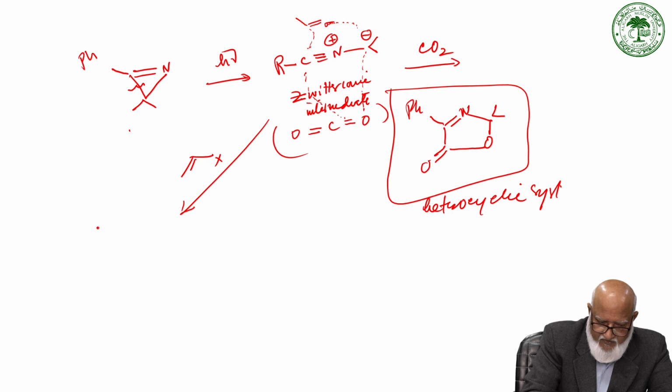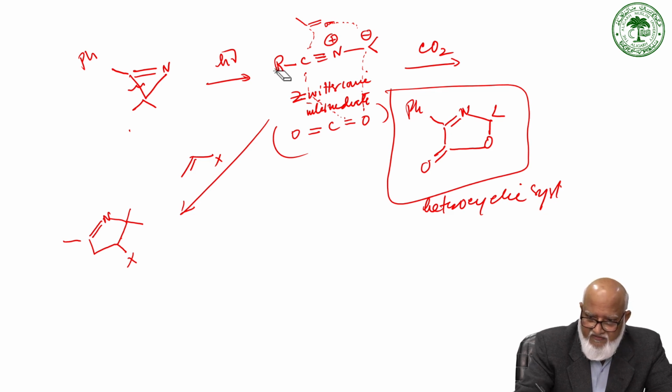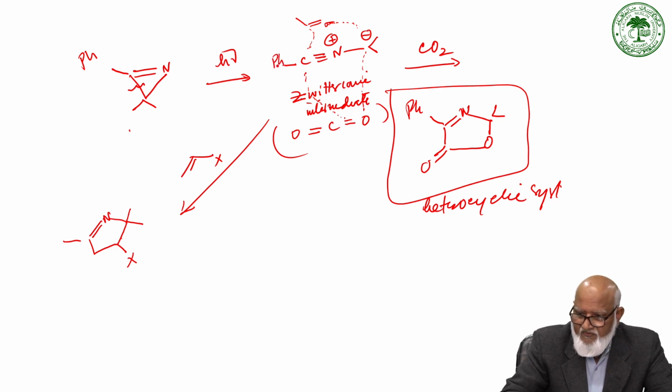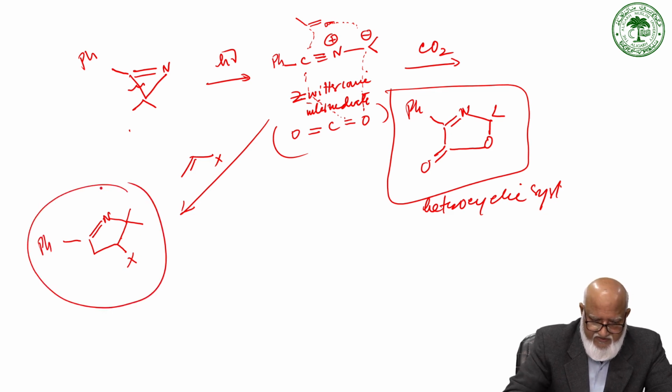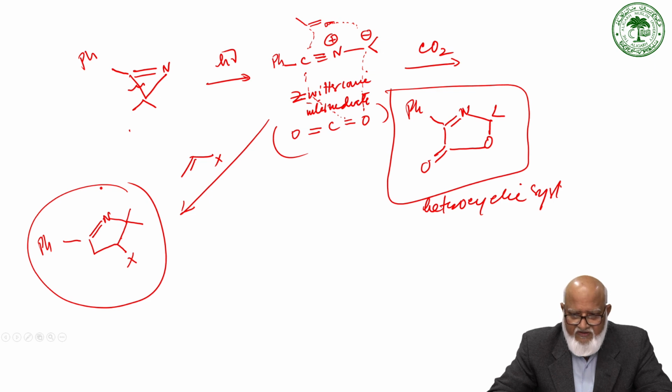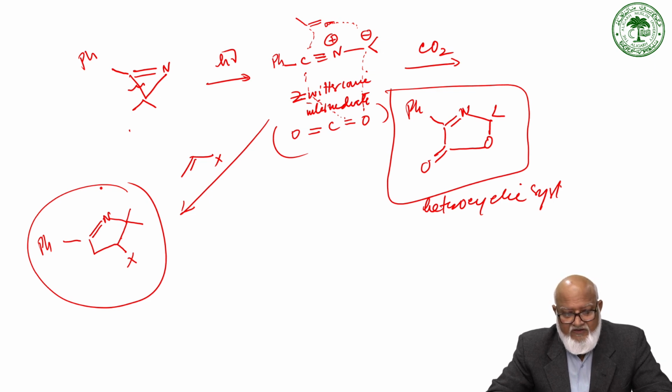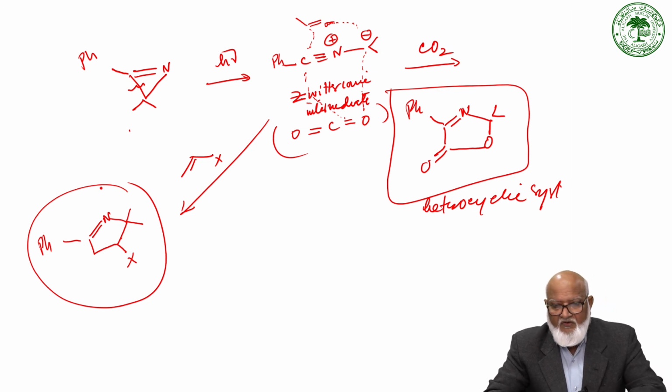So again, it's going to form a 5-membered ring. X here is phenyl, R here, phenyl here. It is a phenyl group.